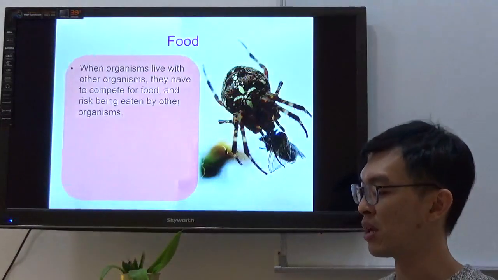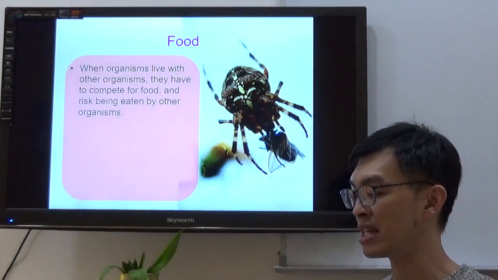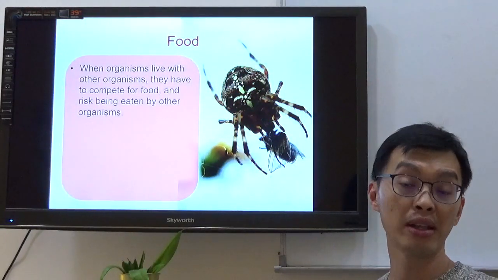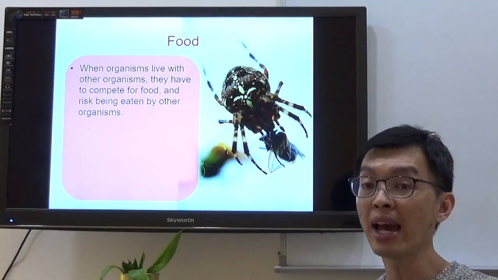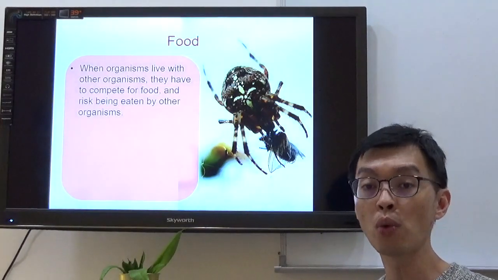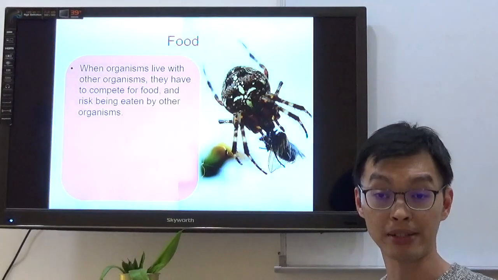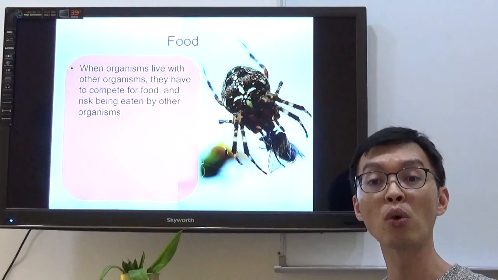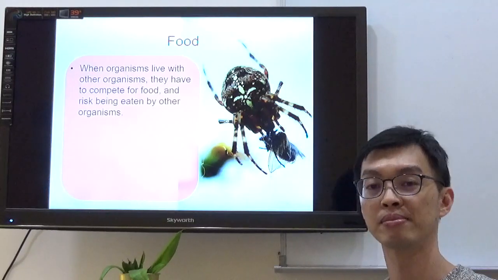Let's talk about food. When organisms live with other organisms, they have to compete for food or risk being eaten by other organisms. Now, remember, in any habitats, there will always be organisms living together. And they will always be competing for food. They also depend on each other for food.